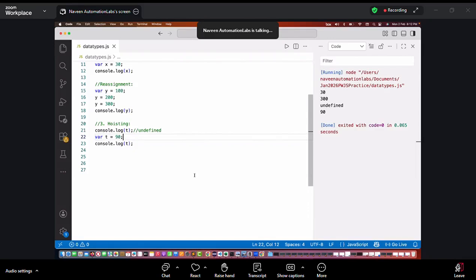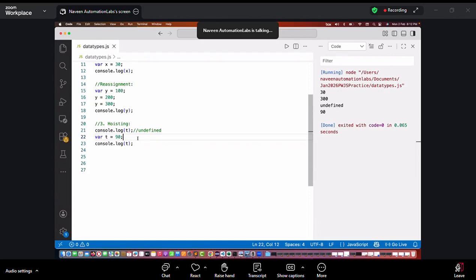Can you do the same thing in other programming languages? No, there is no purpose. We can say this is a bug in JavaScript from the beginning. That's why people don't use it. Sometimes what happens, in the older version of JavaScript, what we used to do was, let me just print it, and later on I will decide what the value of t will be. But this is not the way in modern JavaScript; in fact, we don't write code like this.